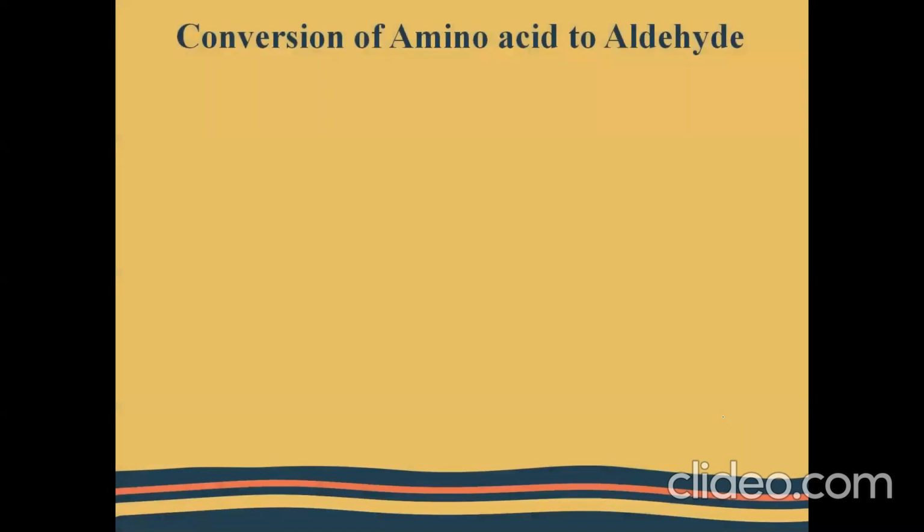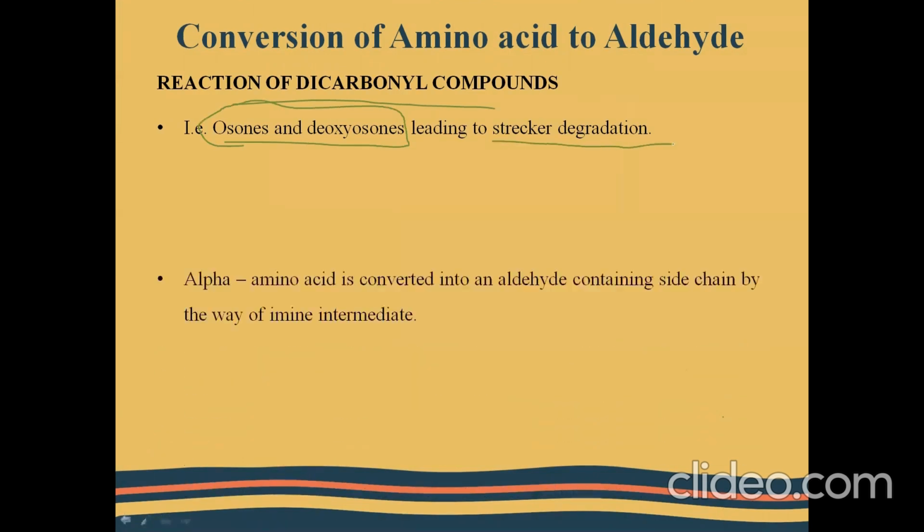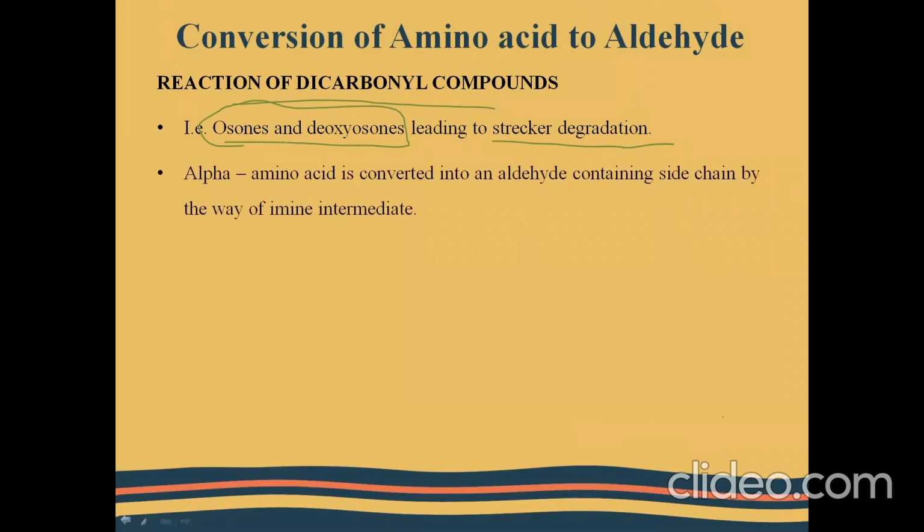So moving on to the next, which is again the same heading, it is a reaction of dicarbonyl compounds. So the osones and deoxyosones, which are nothing but dicarbonyl compounds, undergo Strecker degradation. So what is the definition of Strecker degradation? When these osones and deoxyosones react with alpha amino acids or primary amino acids, this amino acid is converted into an aldehyde.